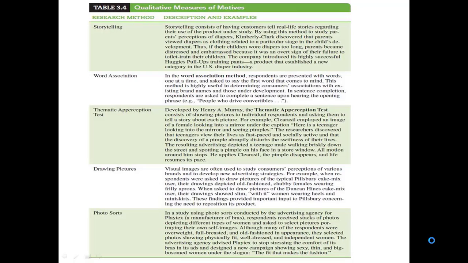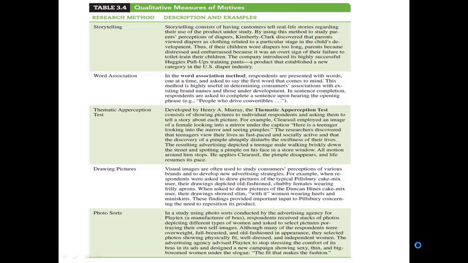But it was very different when they were asked to draw pictures of a Duncan Hines cake mix user, and the drawings showed a very contemporary, trendy female wearing heels and miniskirts. So these findings provide important input to Pillsbury concerning the need to reposition its product.